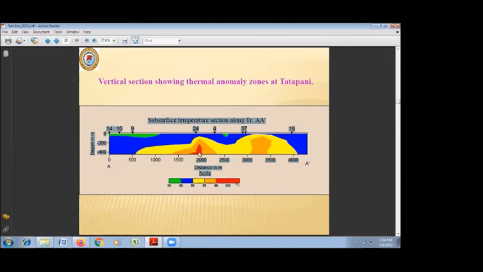So this red plume, which is showing more than 110 degrees centigrade, is the main zone of the geothermal area. This is also a second zone of the geothermal area, but here the hot water horizon is at a much deeper depth. Here, wherever there is red, meaning a hot water plume, the geothermal area is at a much shallower depth. So this is also useful in planning the production.